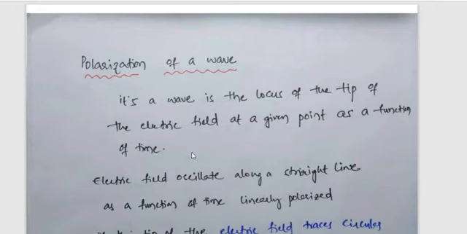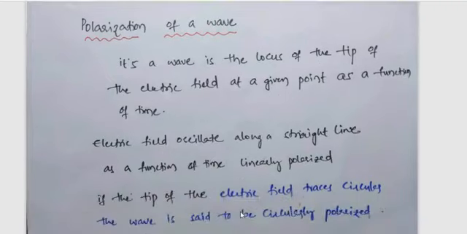Today the lecture topic is polarization of a wave. Today we discuss polarization of a wave. The wave is the locus of the tip of the electric field at a given point as a function of time.